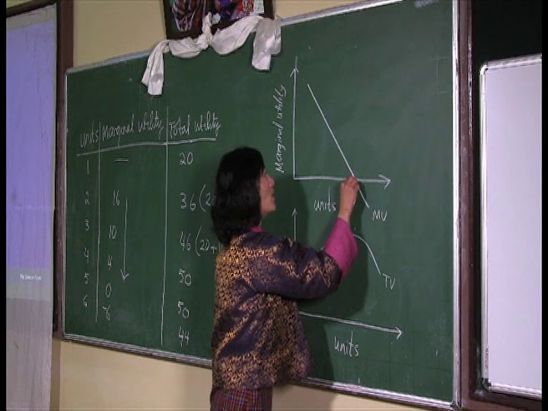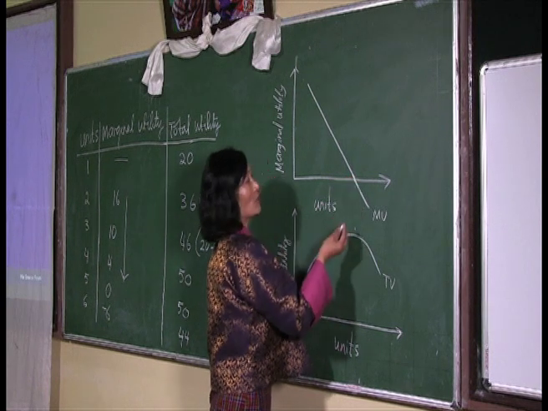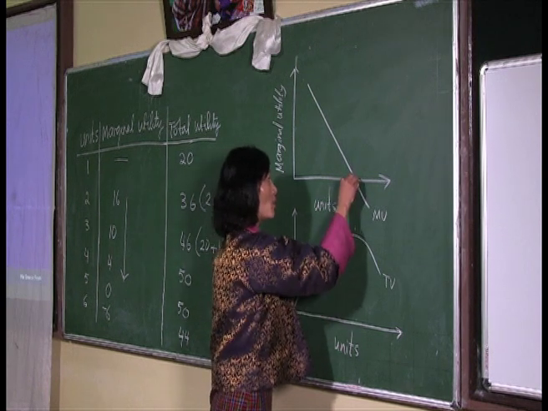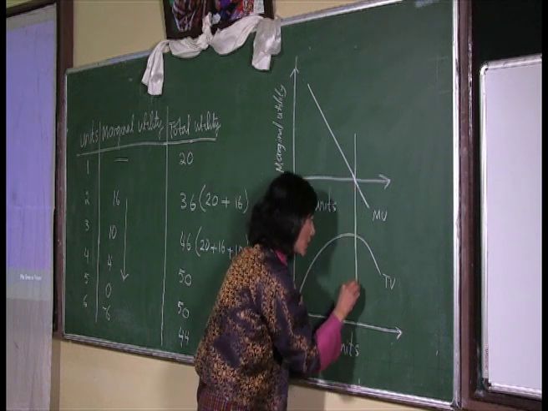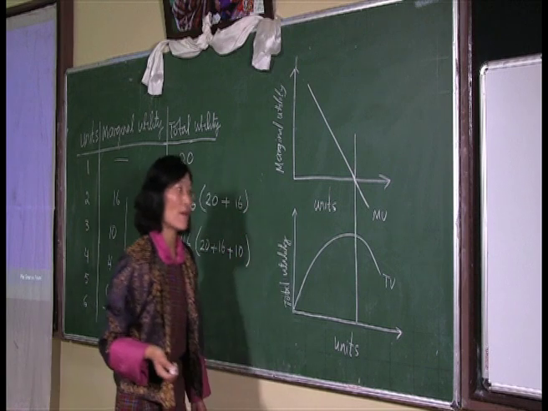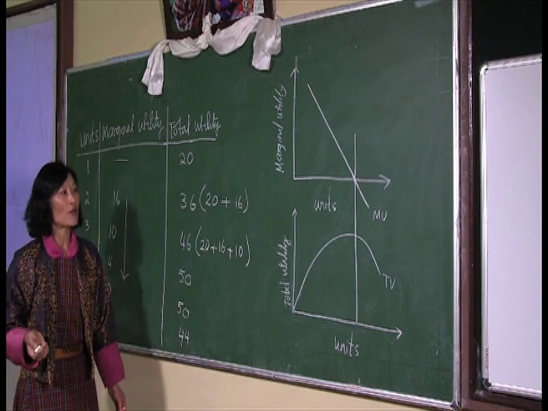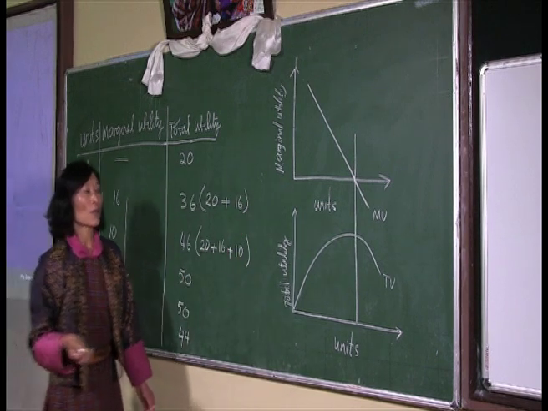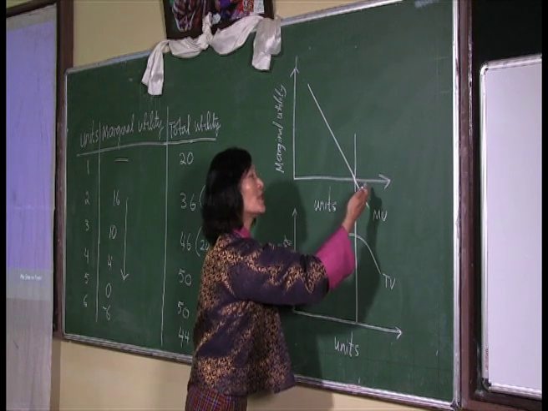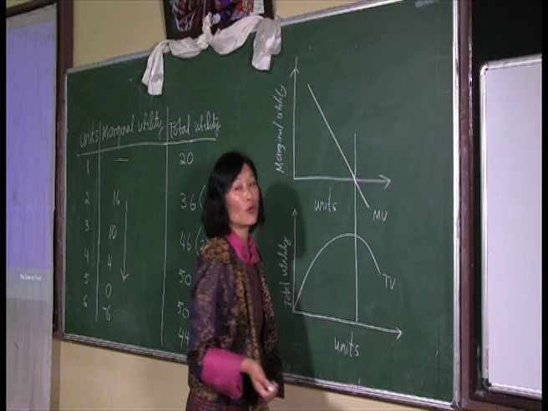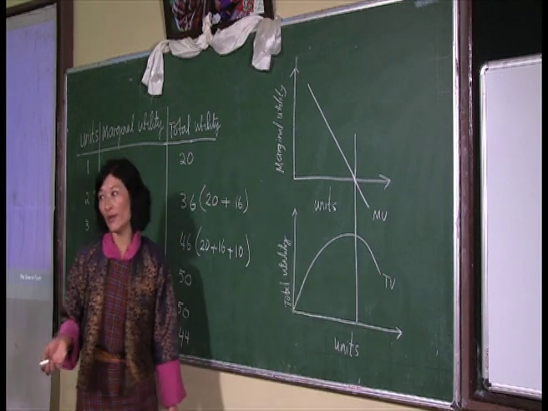And when the marginal utility becomes 0, then at this point you can see that the total utility has reached its maximum point and it remains constant for a while. When the marginal utility becomes negative, then total utility starts to decrease.